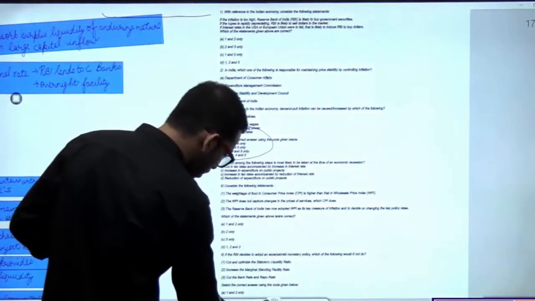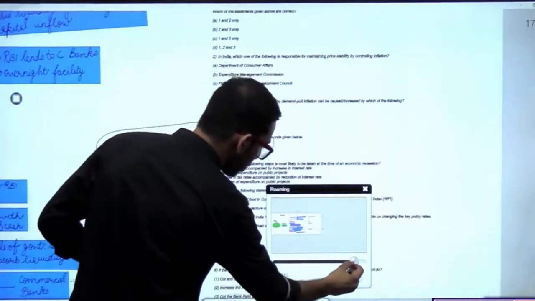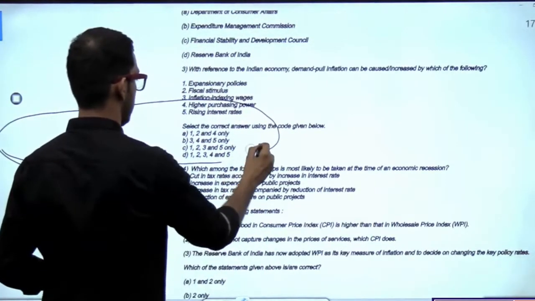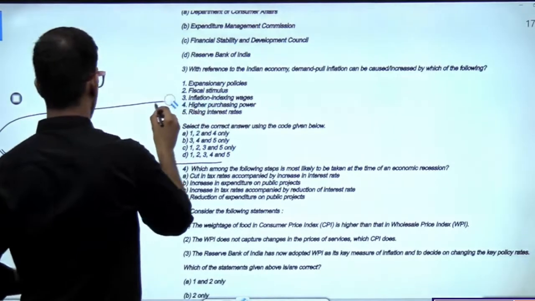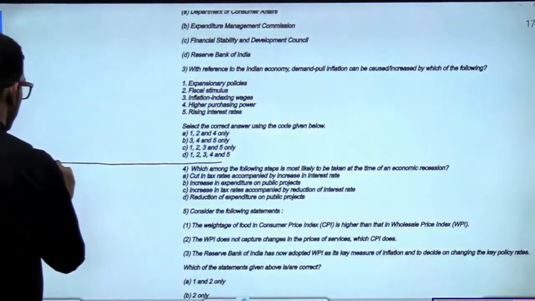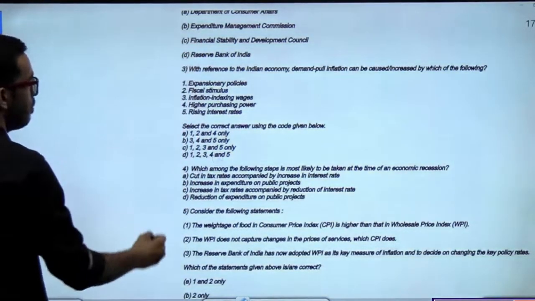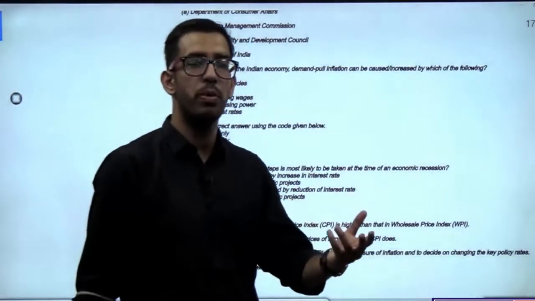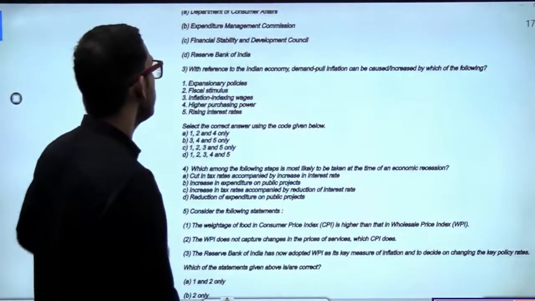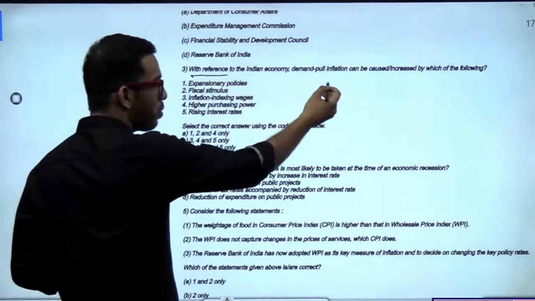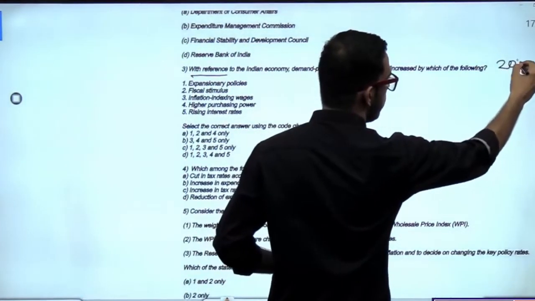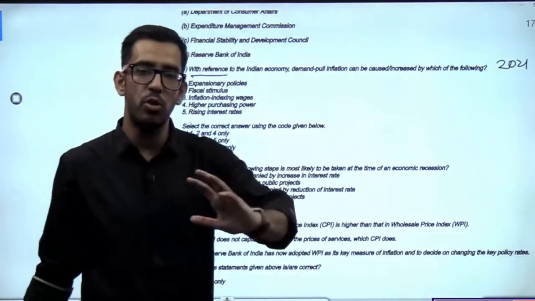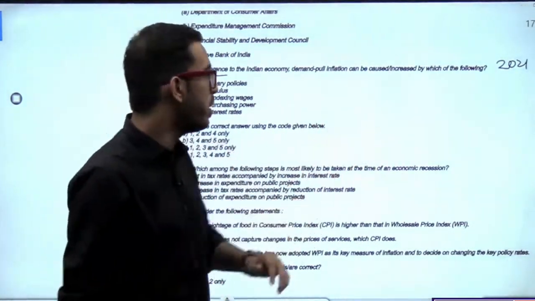So I'll just increase the size. I hope you can see this. We will not be focusing on the first question. The first question is a technical question, asked on factual things. We will be focusing on the main concept question. This question was asked in UPSC prelims in 2021. So you can understand, from what we have studied so far, you'll see how easily you'll be able to answer this question.